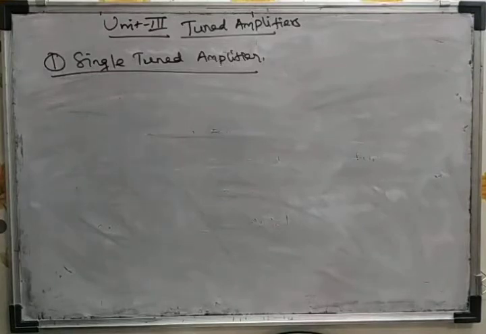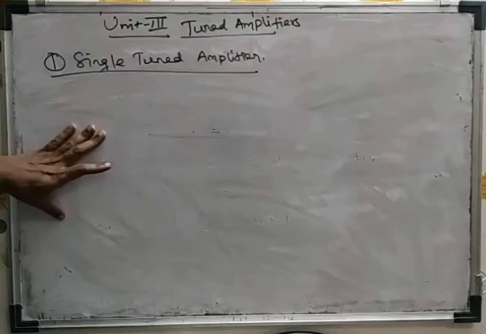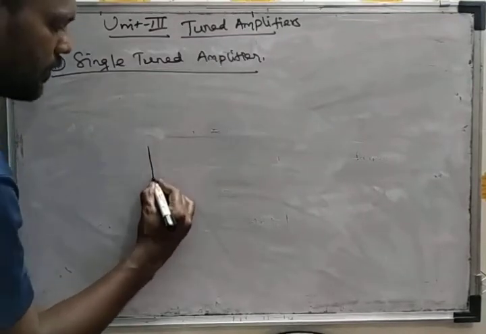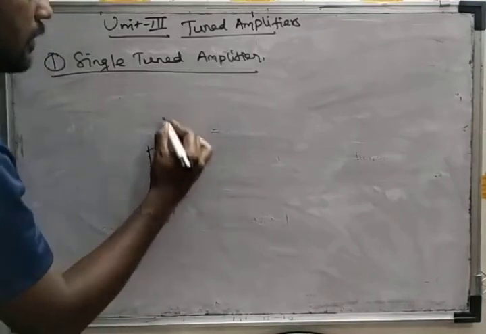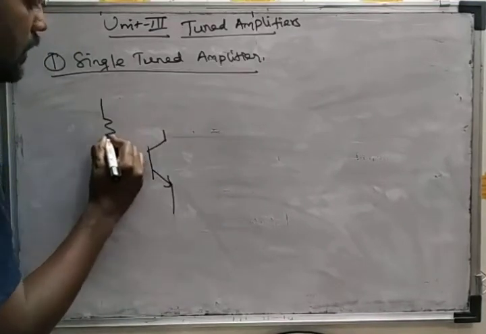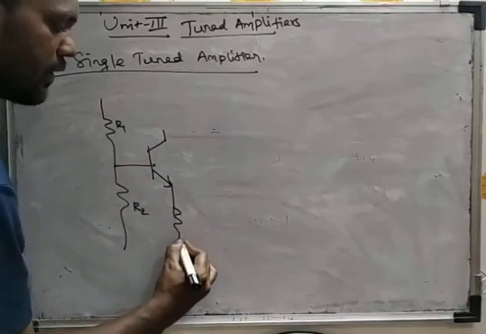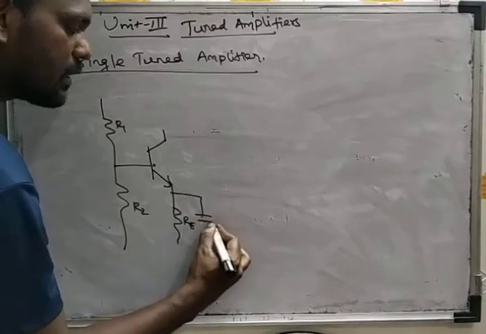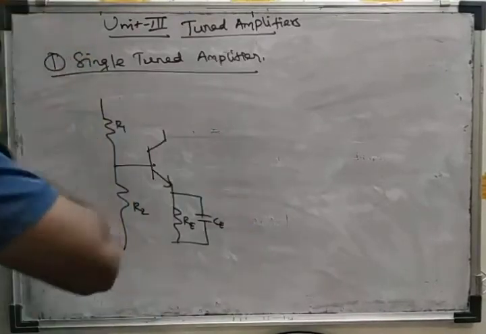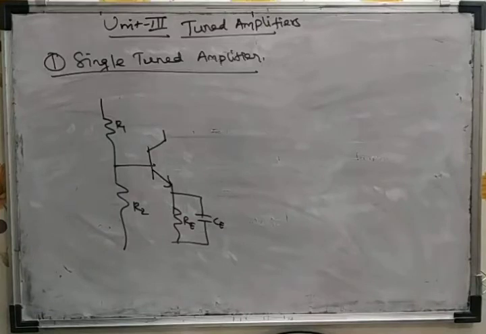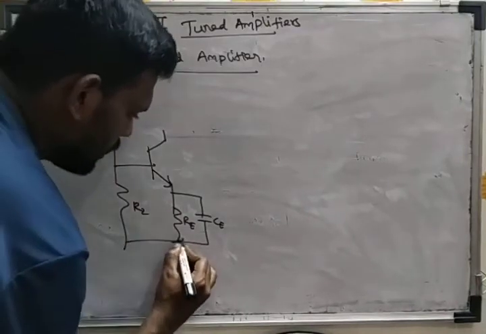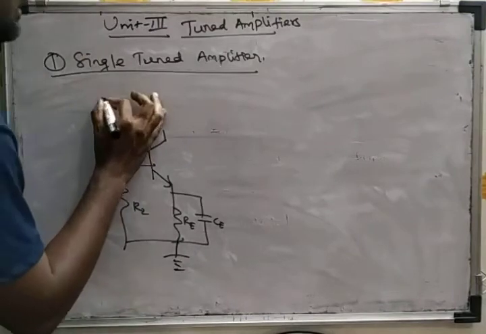A common emitter amplifier can be converted into a single tuned amplifier by including a parallel tuned circuit as load. So consider a common emitter configuration with voltage divider bias circuit. We have R1, R2, here I have RE and a parallel bypass capacitance CE. This will be grounded and we are giving supply here.